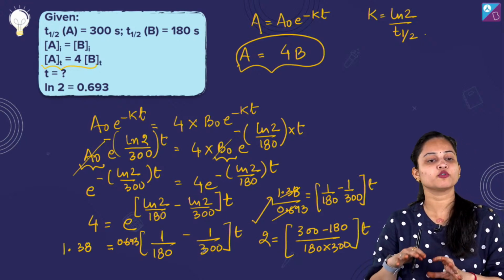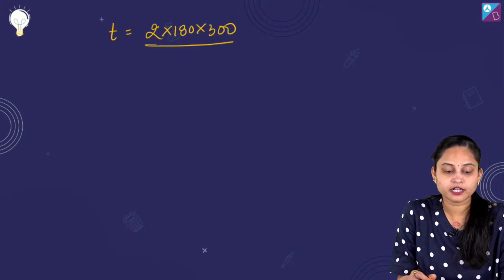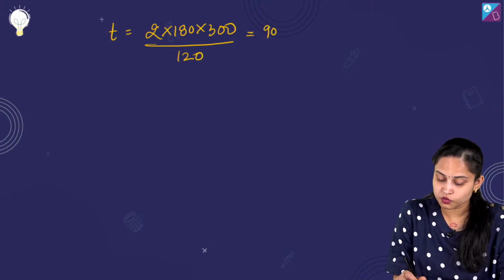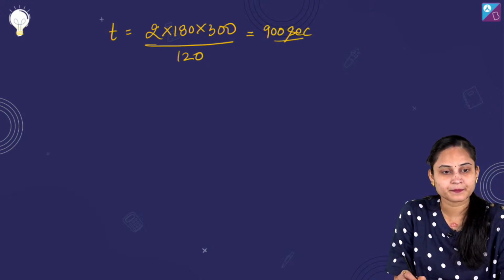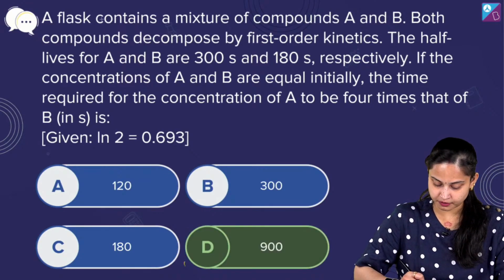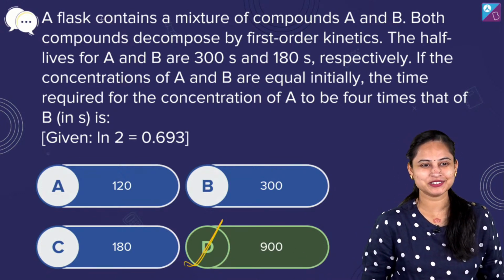बस यहाँ से आपको rearrange करना है ये चीजें. You need to now rearrange it. So while you are rearranging it, your T will be equals to 2 into 180 into 300 divided by 120. Okay, so it becomes equals to 900 seconds. According to it, we'll be having the answer as option number D, the right answer for the question asked for. Hope that's actually clear.